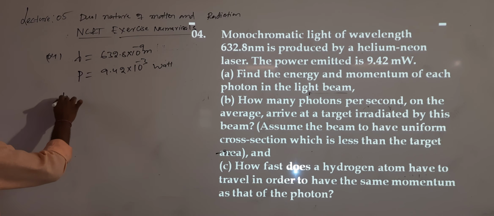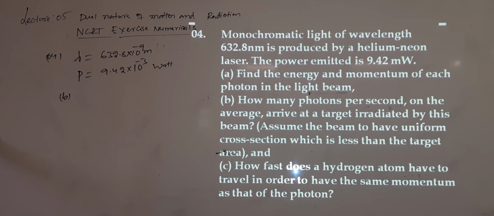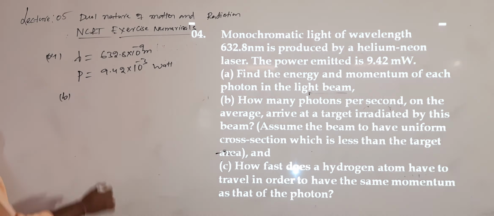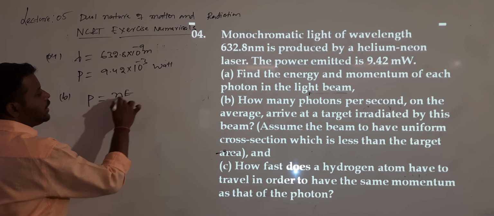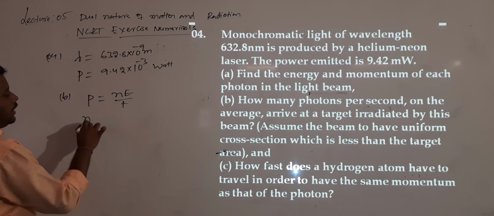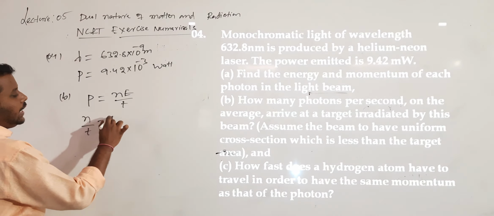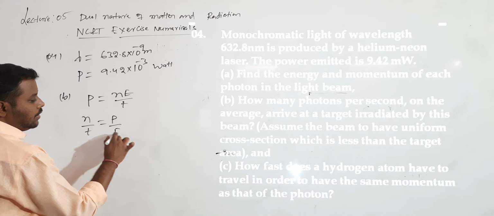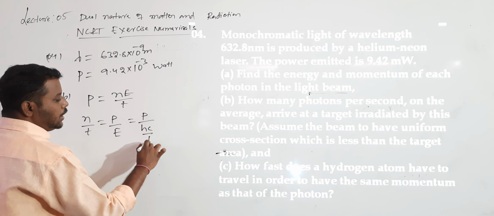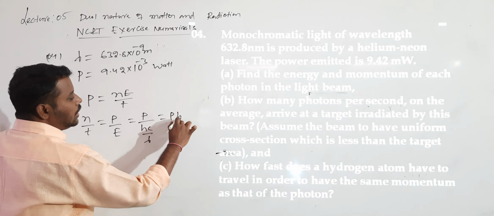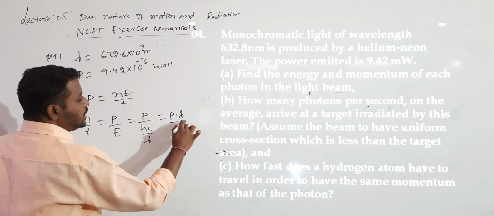Part B. How many photons per second on average arrive at the target irradiated by this beam? Assume that the beam has a uniform cross section. How many photons do I want? The power formula: power is equal to N into E by T. I want to calculate N by T. N by T is equal to P divided by E, which can also be written as P divided by hc by lambda, which is P into lambda divided by h into c.